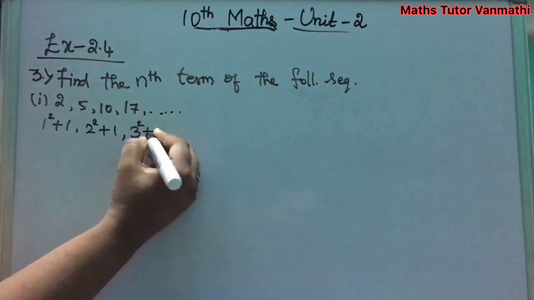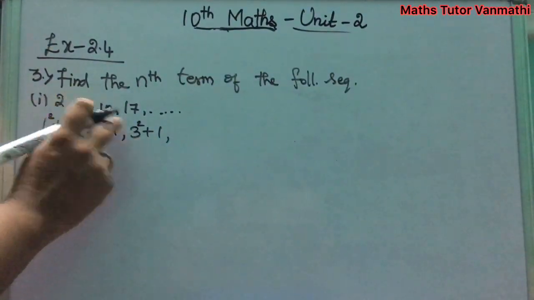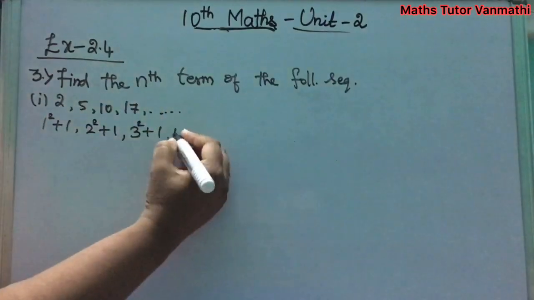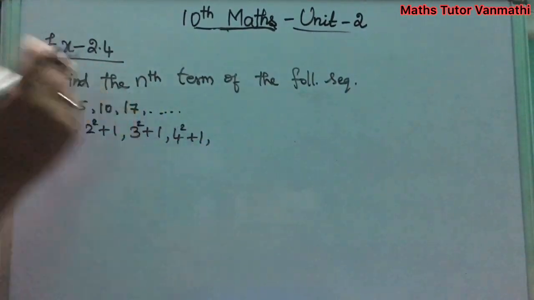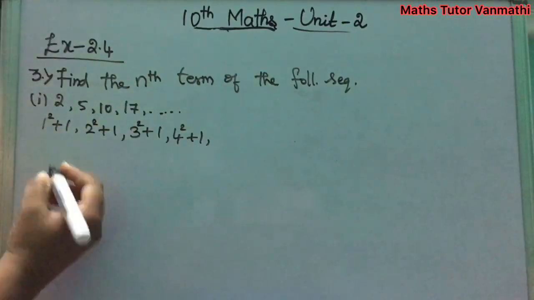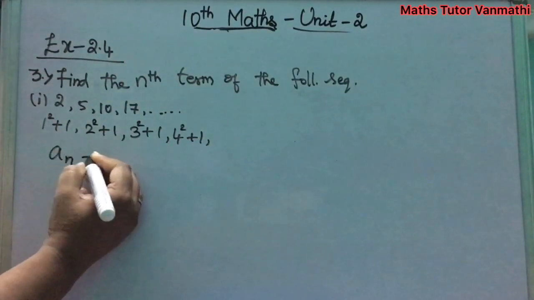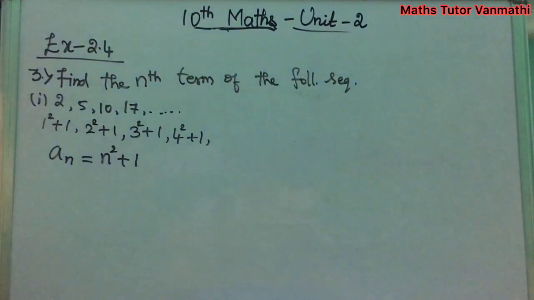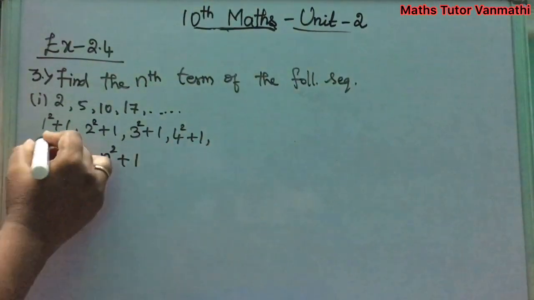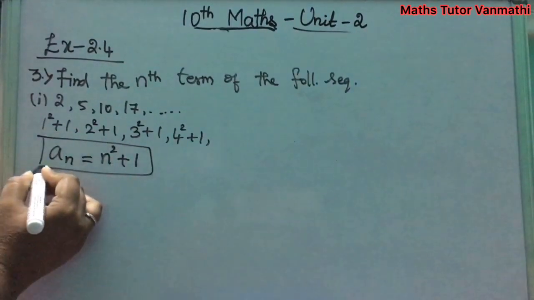Next is 3 square plus 1. 3 square is your 9, plus 1 is your 10. 4 square plus 1. So 4 square is your 16, 16 plus 1 you will get 17. So we can conclude the nth term as n square plus 1. Clear? This is your nth term.